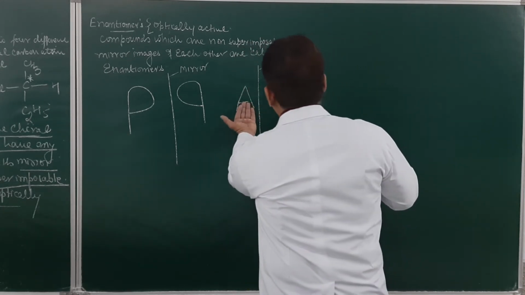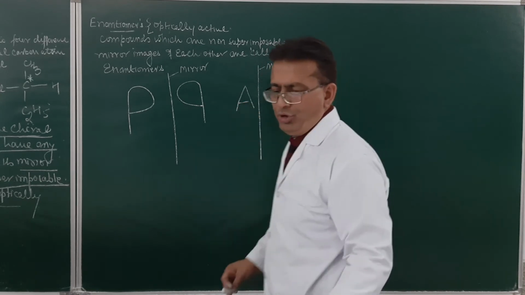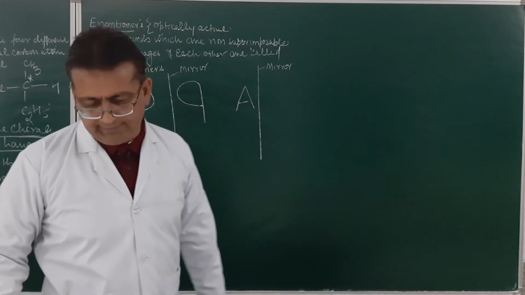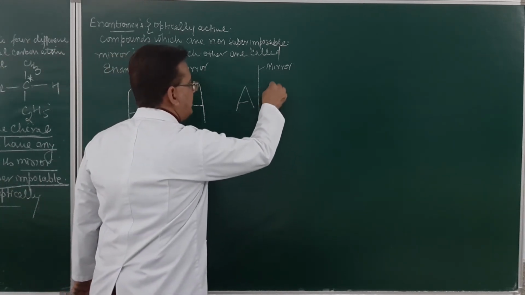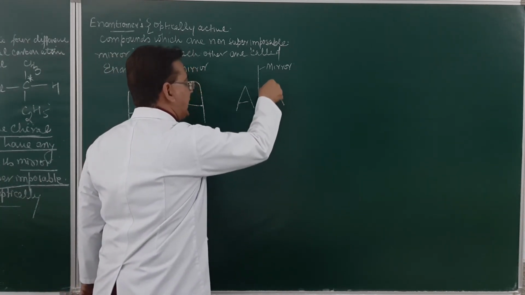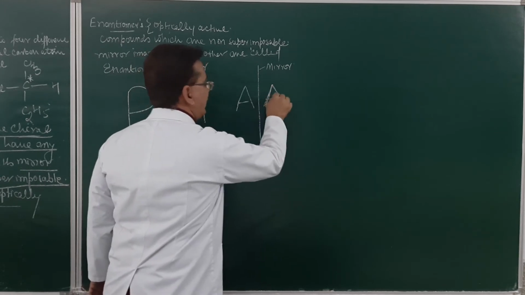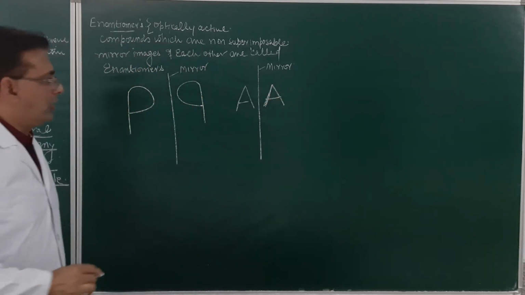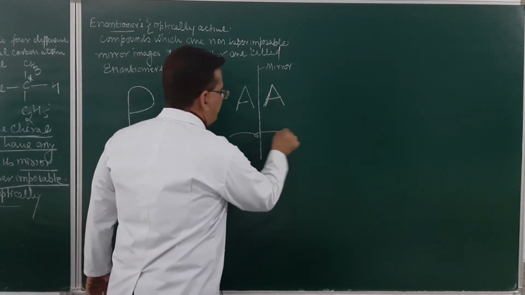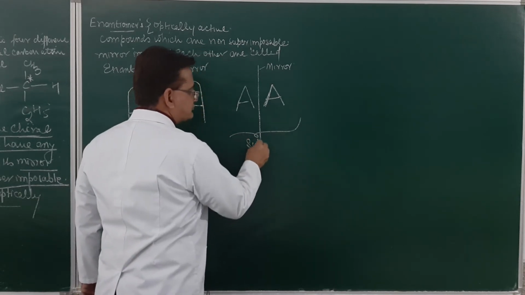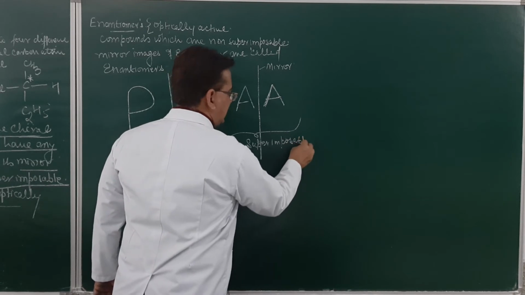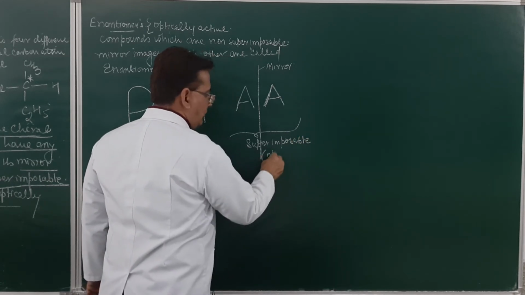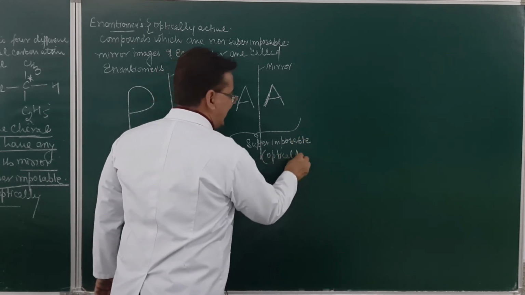It will be A, non-superimposable to this. If I make the mirror image, its mirror image will again be like A, this way. Yes or not? So, these are superimposable.